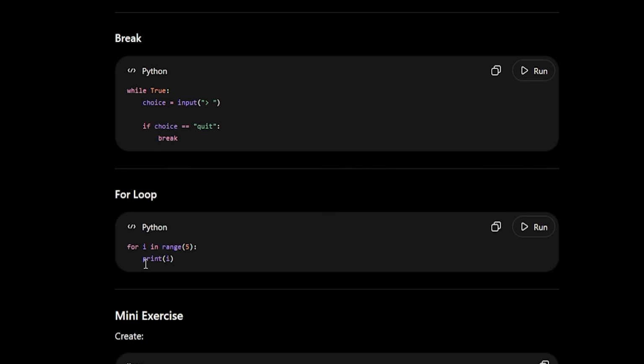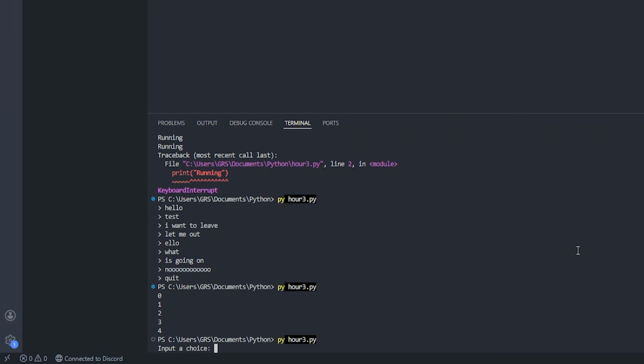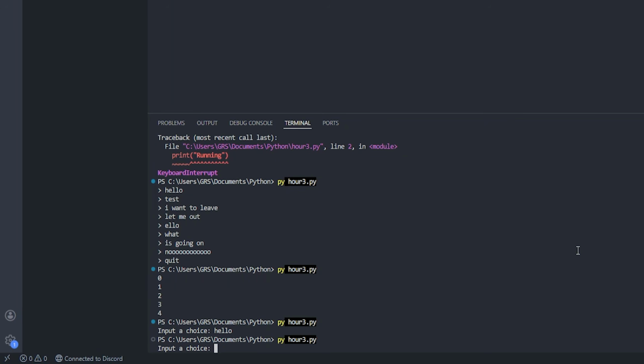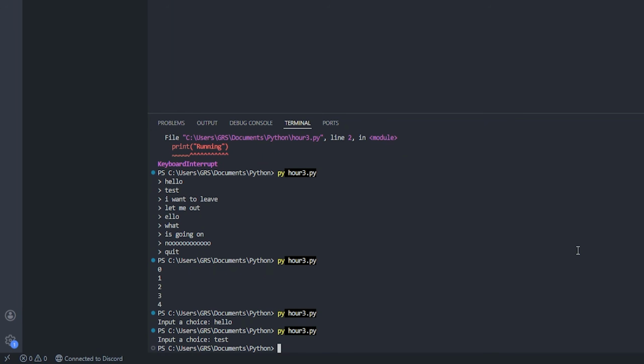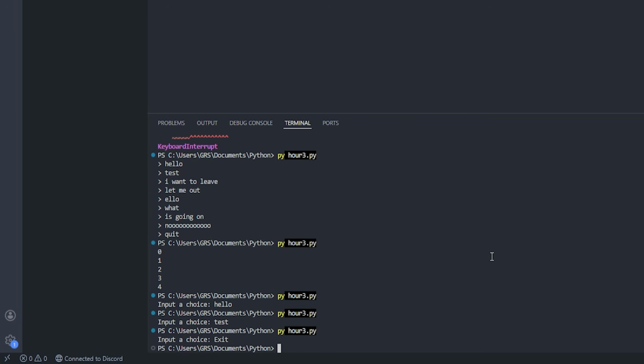For loop: for i in range 5, print i. So we're going to run all these and see what they do. Try to run this to see what happens. Input a choice. Hello. Okay. Try again. Test. Exit. Okay.